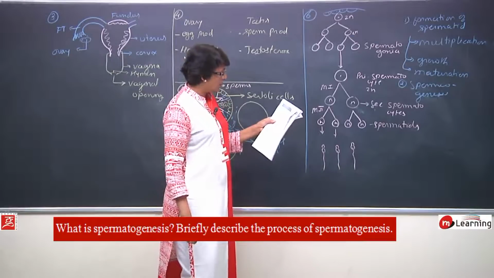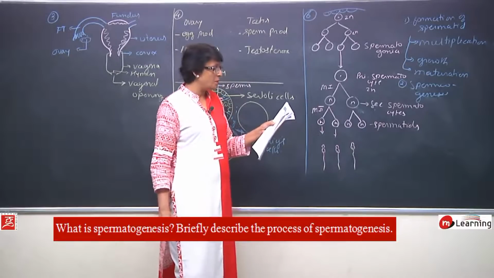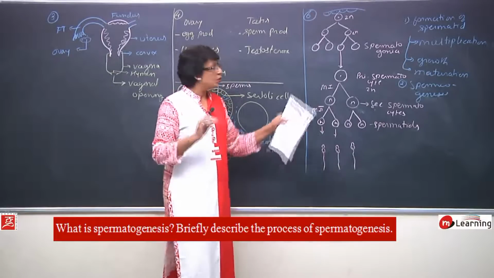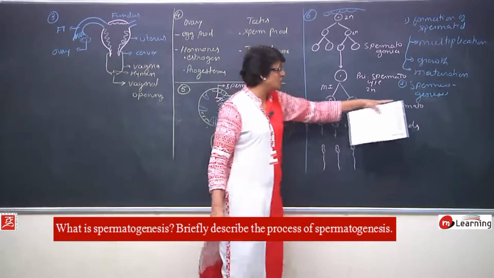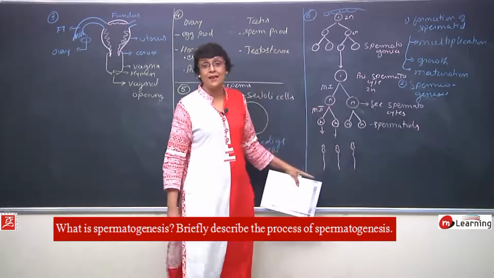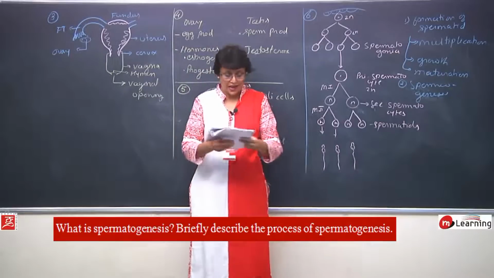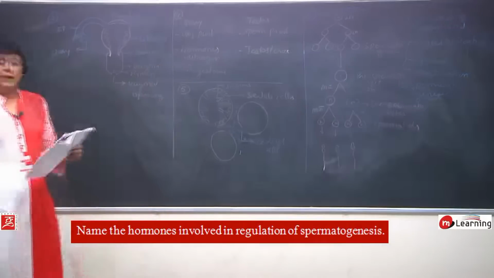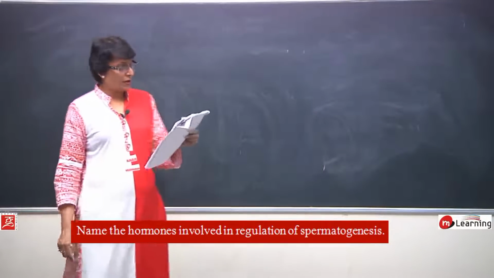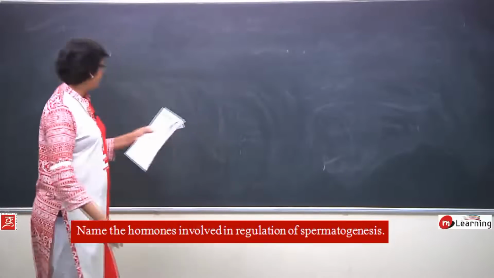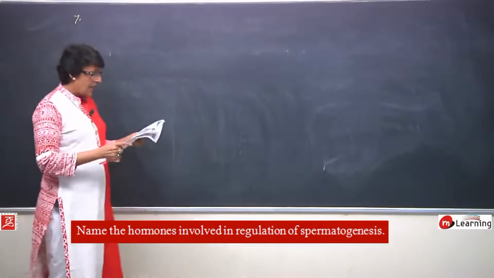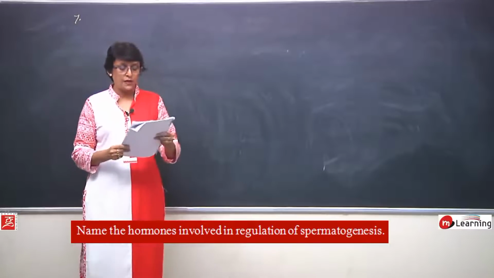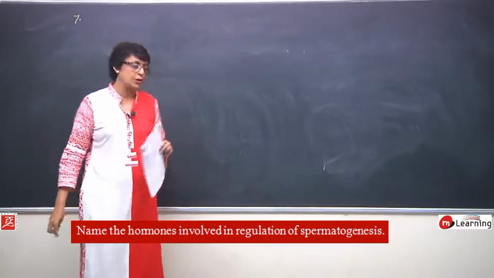What is spermatogenesis? The process of sperm formation. Briefly describe the process. So process means all the steps, changes in spermiogenesis and this diagram. This will complete our answer. Let us take the next question now, that is question number 7. Seventh question is, name the hormones involved in regulation of spermatogenesis.